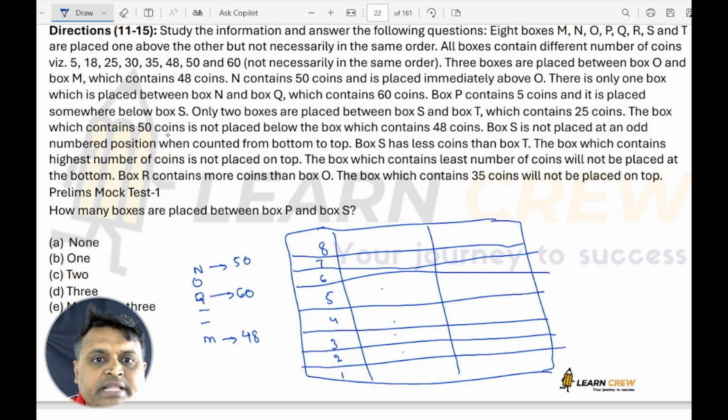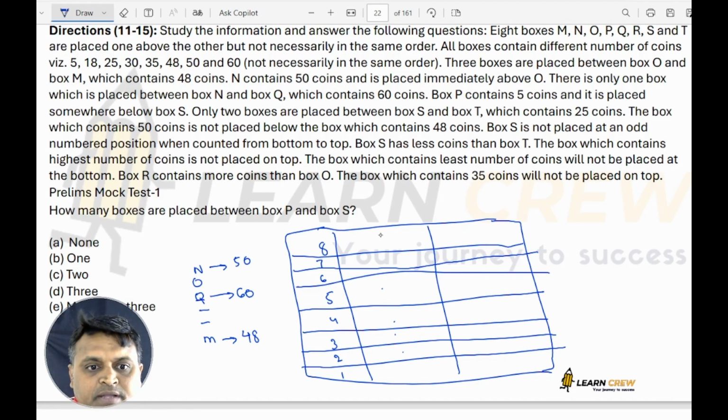Box S is not placed at an odd numbered position when counted from the bottom. Box S has fewer coins than box T, so S has less than 25. The box which contains the highest number of coins is not placed at top.